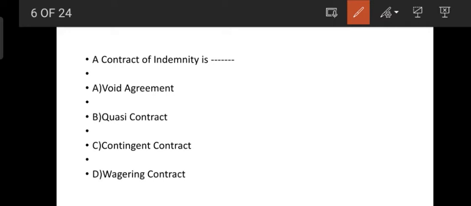Next question. What is the nature of a contract of indemnity? The nature of a contract of indemnity is that it is a contingent contract. A contingent contract is a contract which depends on the happening or non-happening of an uncertain event.